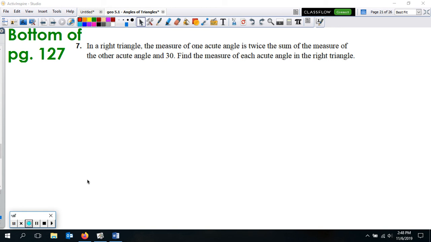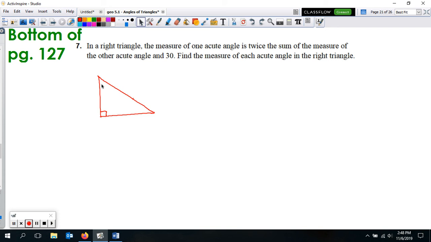So we have a right triangle. First of all, that's what we know. We know we have a right triangle. Go ahead and draw a right triangle on your paper. I'm just going to draw a triangle like this, and this should be a right angle. Just trying to make that look like a right angle right down there. Put a right angle mark. We know that this is 90 degrees.